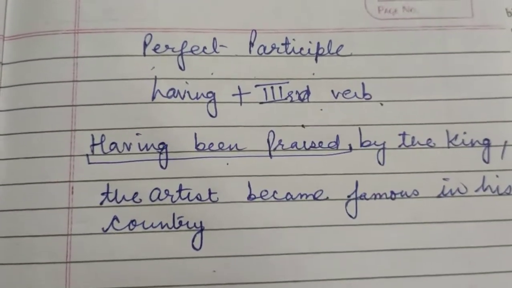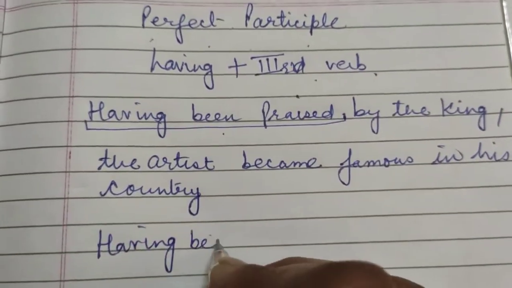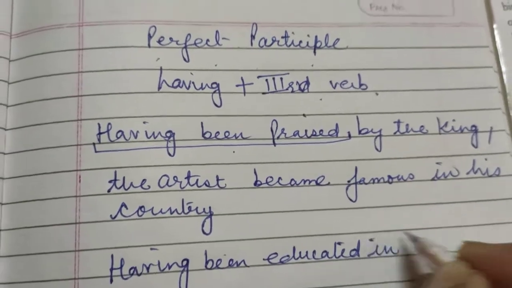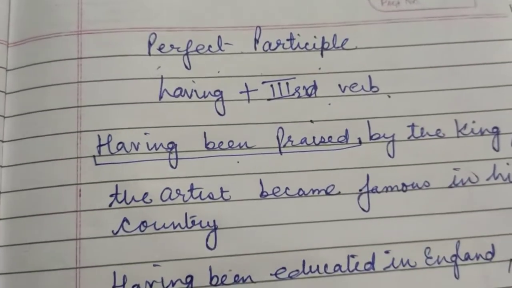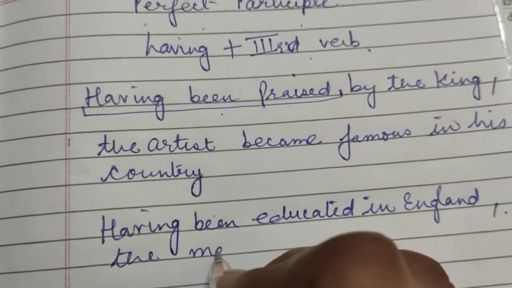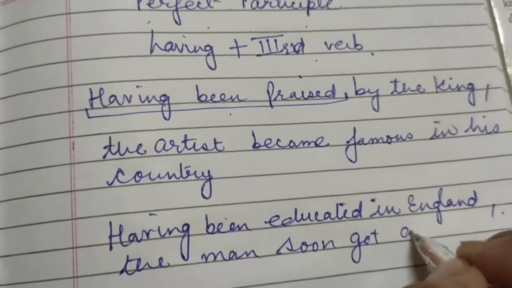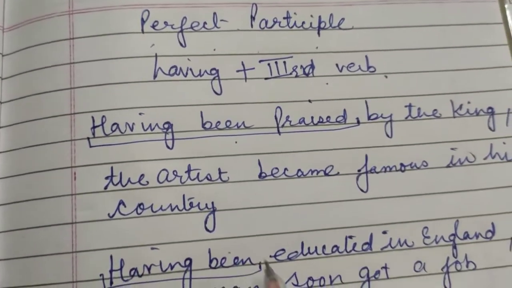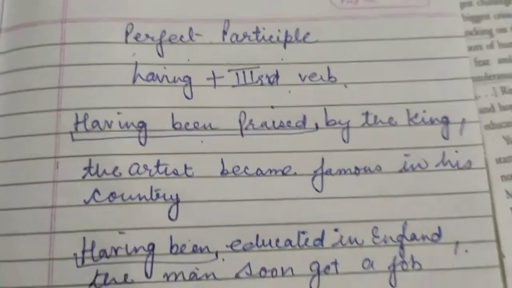Like, having been educated in England, the man soon got a job. So here, having been educated is the perfect participle. So my dear students, that's all for here.